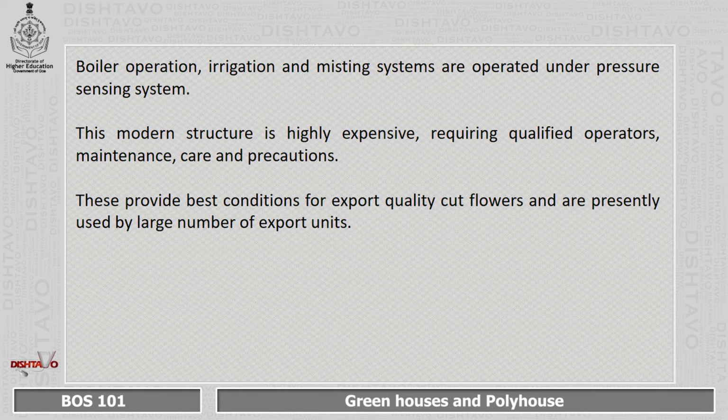Boiler operation, irrigation and misting system are operated under pressure sensing system. This modern structure is highly expensive, requiring qualified operators, maintenance, care and precautions. These provide best conditions for export quality cut flowers and are presently used by large number of export units.